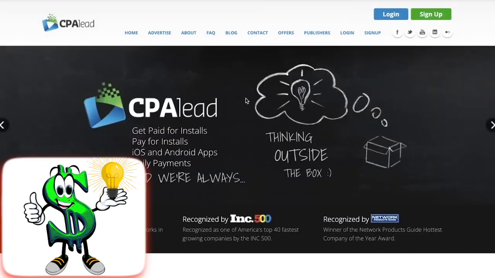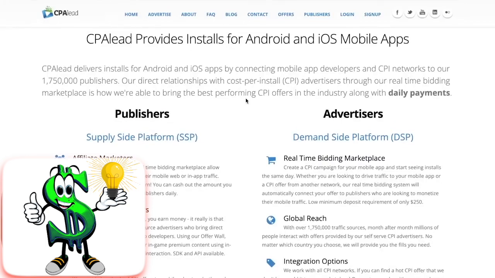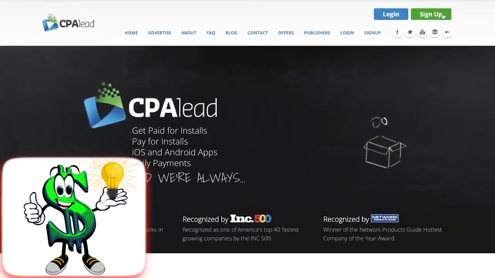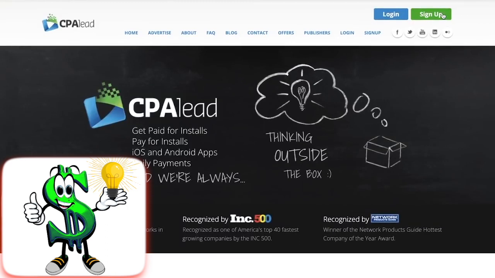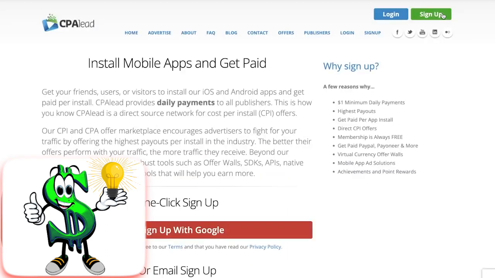Before you return to your Google site, you must visit a CPA marketplace with hundreds of various CPA offers for you to advertise. One CPA marketplace you can go to is called CPA Lead and is available at cpalead.com. Cost per action, or CPA, refers to the fact that most of these offers only require consumers to input their email addresses in order to qualify as leads, and you will get compensated for doing so. You will therefore get compensated each time an email is submitted. There is nothing they need to purchase.